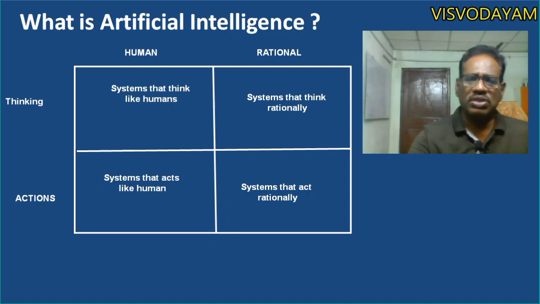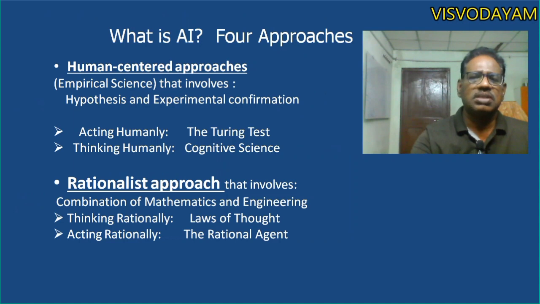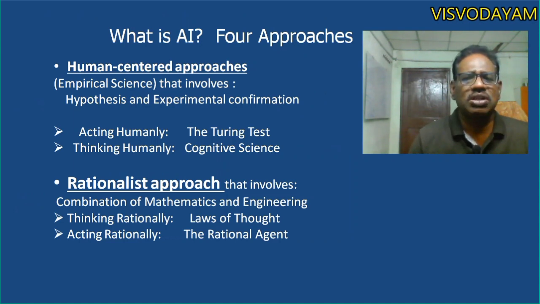So now with the four approaches, different scientists have given different definitions. Of these four approaches, the first two are human-centered approaches and the next two are rational approaches. For defining artificial intelligence in the human-centered approaches, we are taking the hypothesis and experimental confirmation.